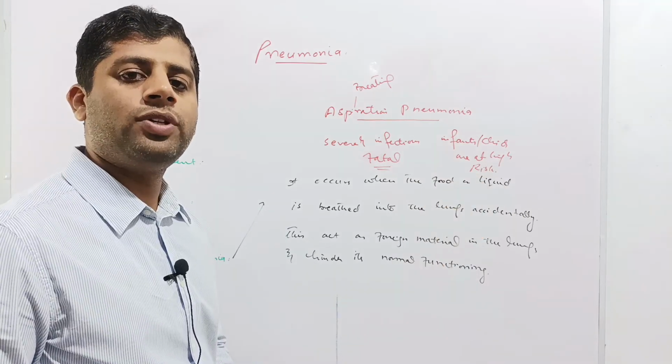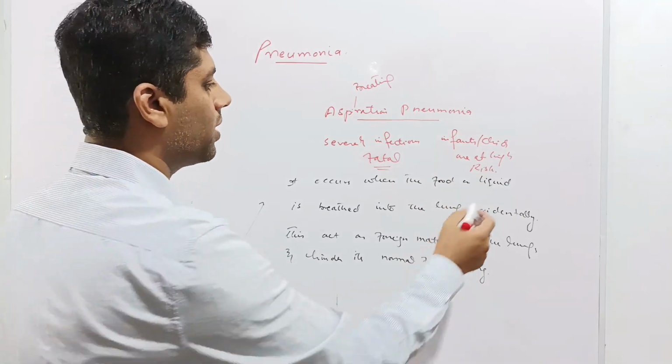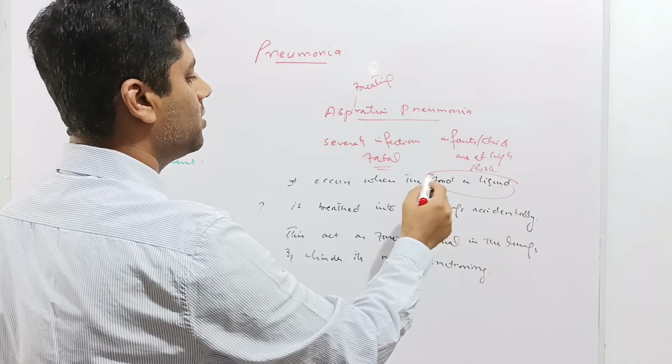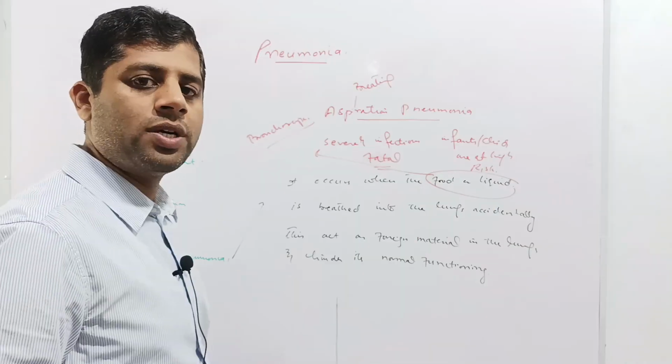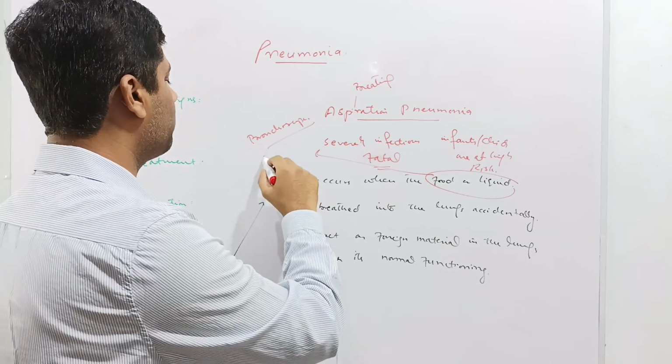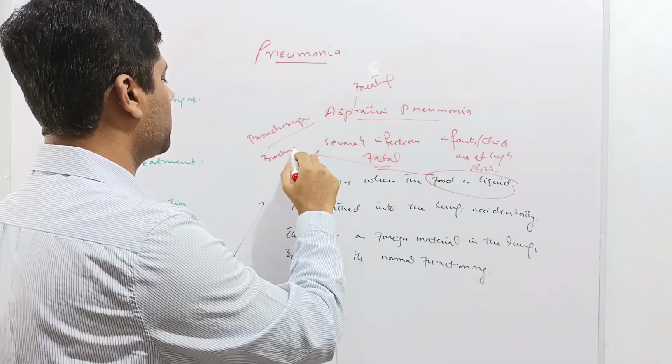The only remedy of the aspiration pneumonia is to remove that food or liquid which has passed into the lungs. It is done by the bronchoscope. Bronchoscope is a device through which these particles are removed from the lungs by means of bronchoscopy. The technique is called bronchoscopy.